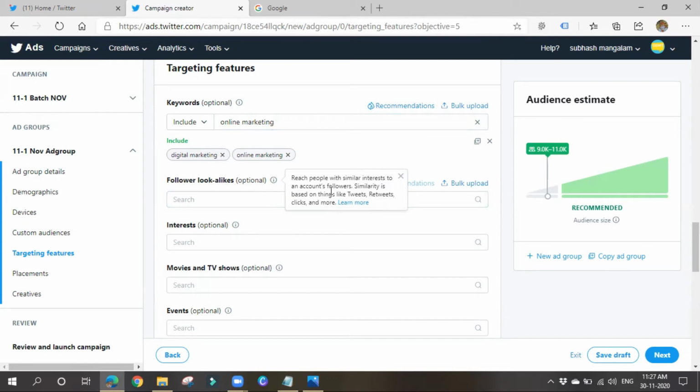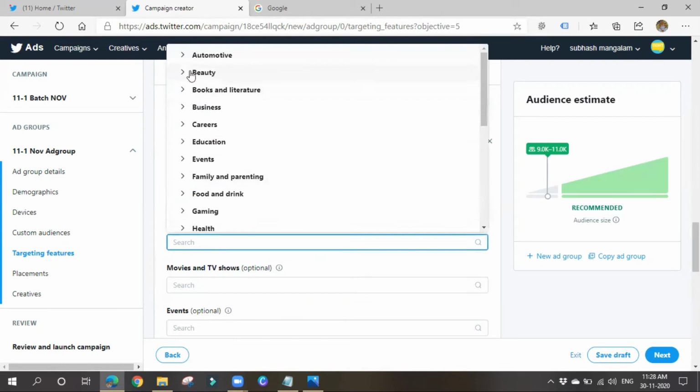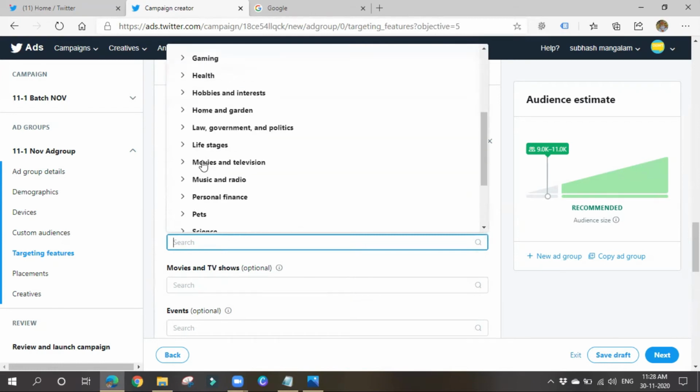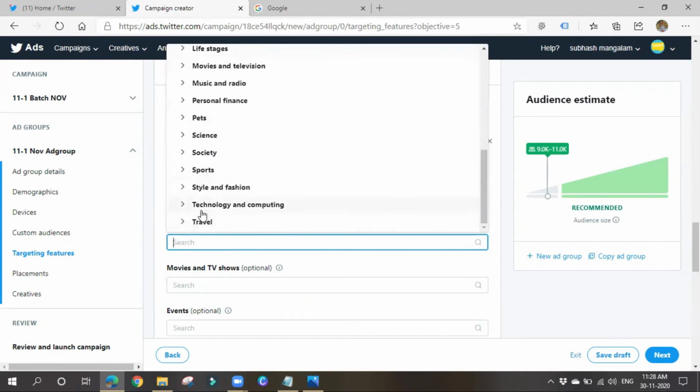So let's think that some people are following an account like digital marketing. There is an account called digital marketing, and people are following it. So we can tell Twitter to target people similar to followers of that particular account. We can also choose like that. Next, interests: people interested in which things. We can also target people based on their interests, right? In which things they must be interested in.